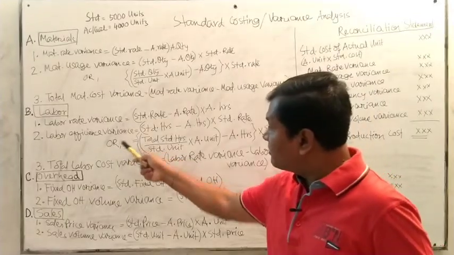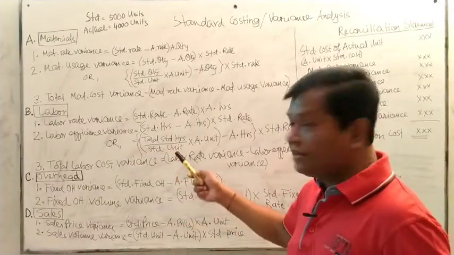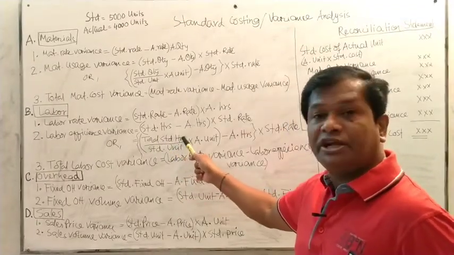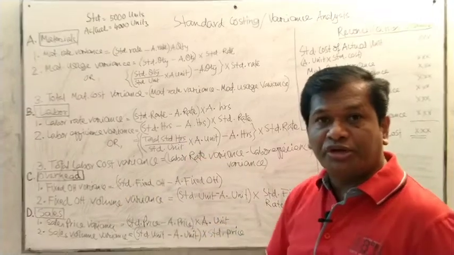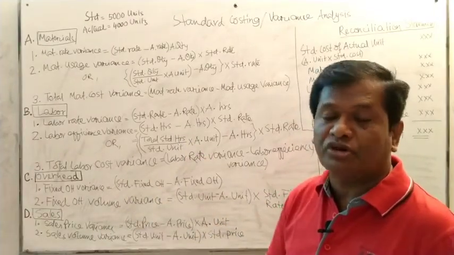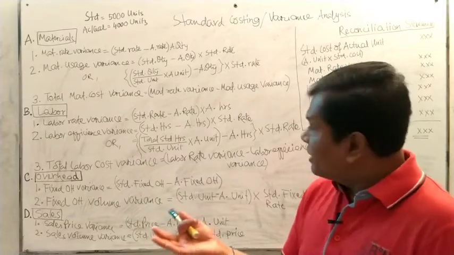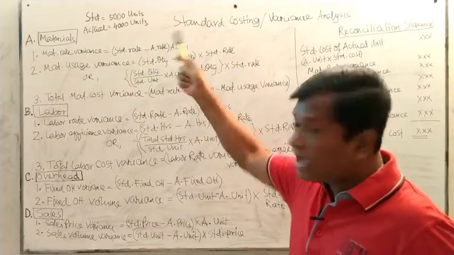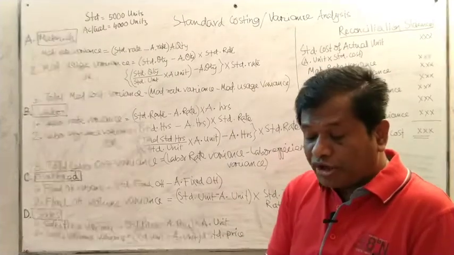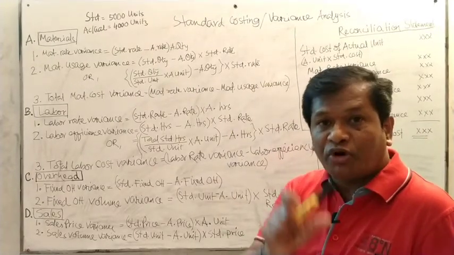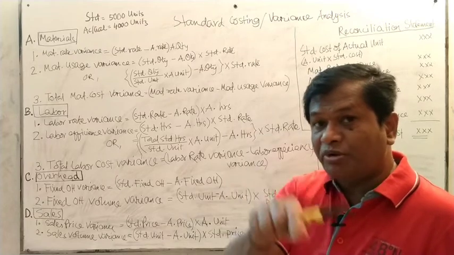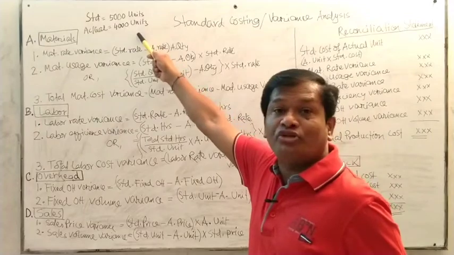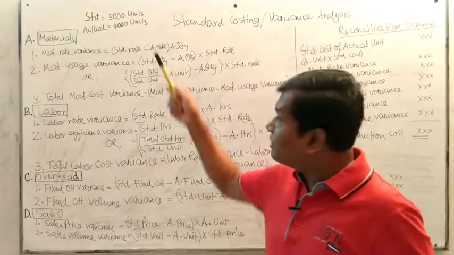In respect of labor efficiency variance, you have to find in the standard information the total standard labor hours. Maybe it is 20,000 hours or 25,000 hours or 50,000 hours. This standard labor hours is divided by standard units, that is 5,000 units, so you get the standard labor hours for 1 unit. That is to be multiplied by actual production. Actual production means the 4,000 units, so you have to multiply by 4,000 units.